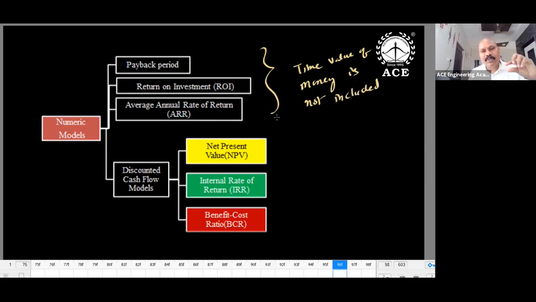So what is the time value of money? With respect to time, the money value is increased. Today 1 rupee, after 1 day, it is becoming more than 1 rupee. With respect to time, the value is increased. Since money will have earning power, we are going to include interest. If the rate of interest is ignored, we can say time value of money is ignored.